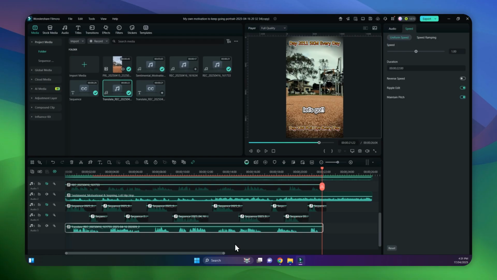So for those of you that know Chinese, please let me know. Leave it in the comments below and let me know how accurate it is using this tool to translate from English to Chinese, both the text and also the audio. It's used AI, and let's see whether it's any good.